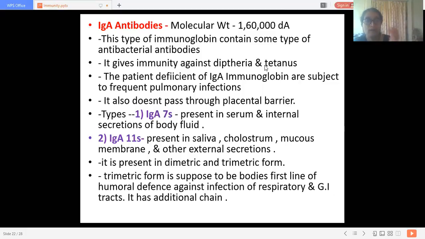IgA antibodies, like IgM class of immunoglobulin, do not pass through the placental barrier.